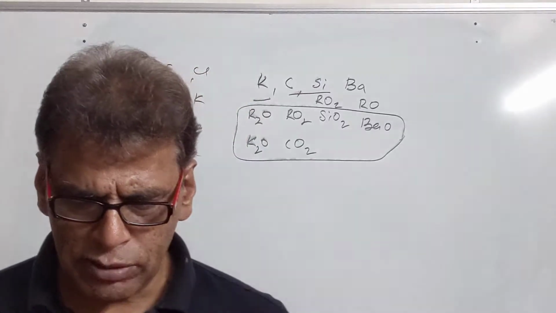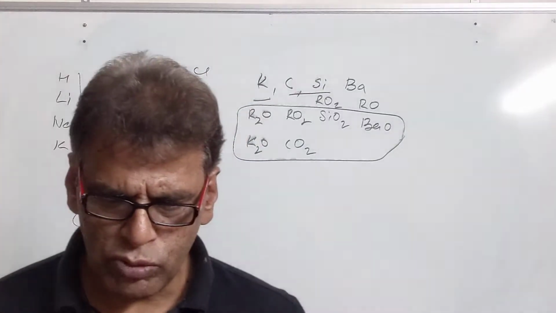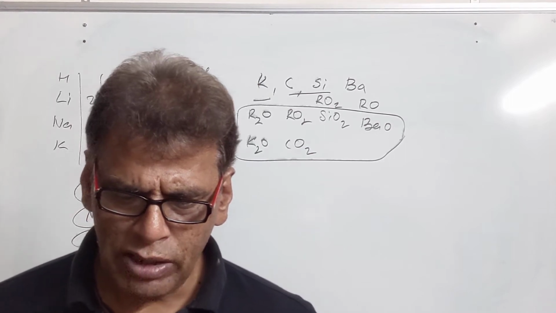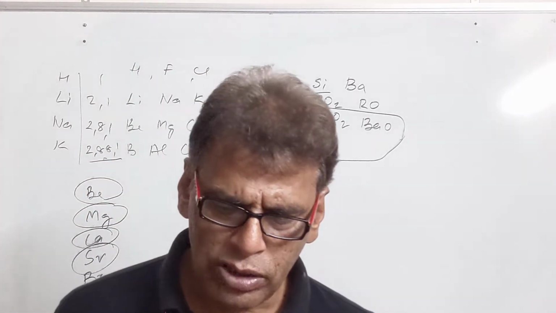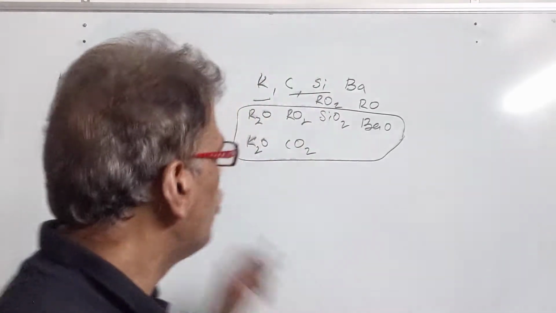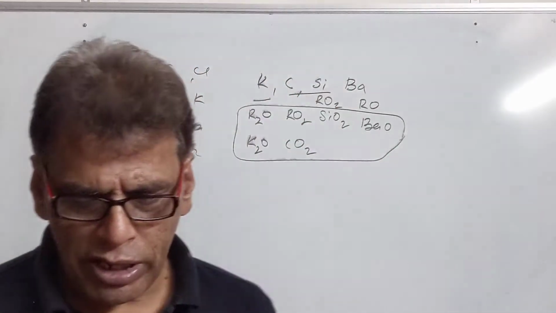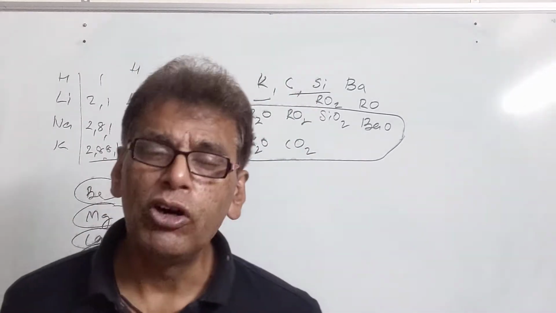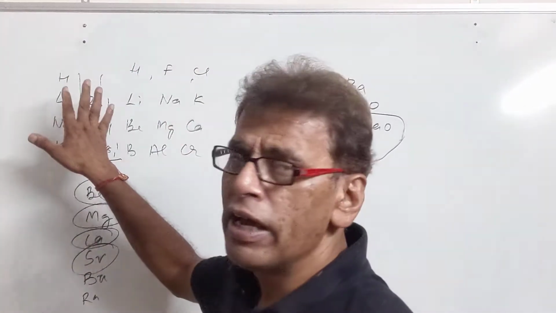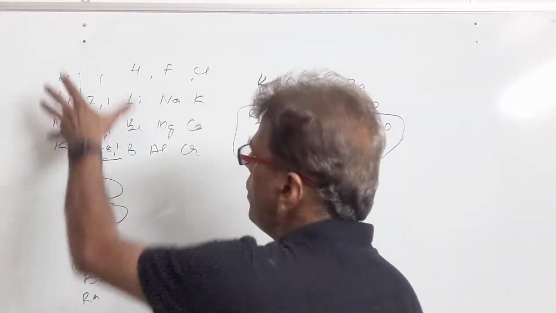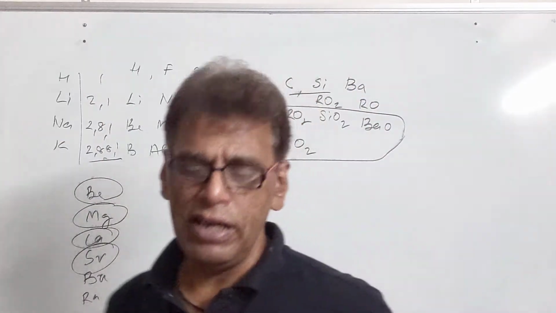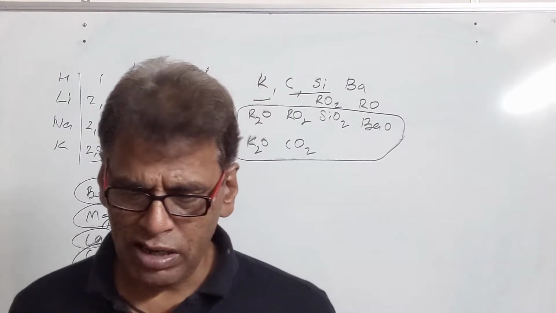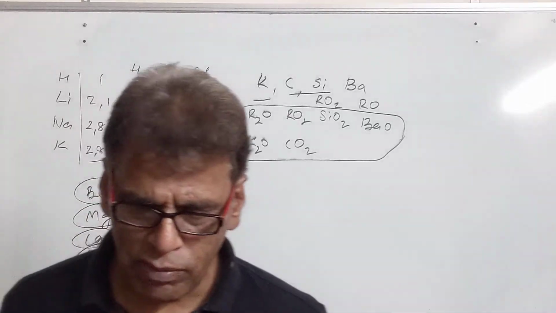Then we have textbook exercise number 2. Which of the following statements is not correct about the trends when going from left to right across the period in the periodic table? When we are moving from left to right in the periodic table, the elements become less metallic in nature. It is true, because metallic character is more in the beginning. We have already stated that elements present on the left hand side have good metallic character. So metallic character decreases, it is not increasing from left to right.